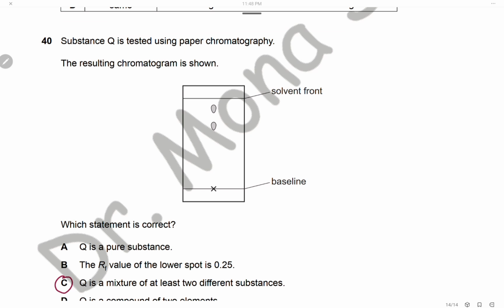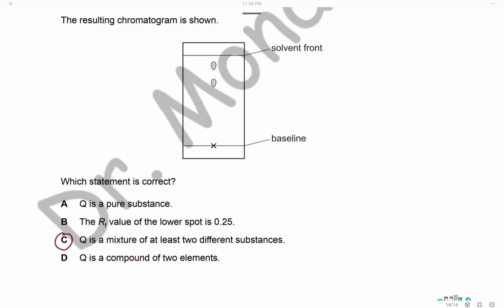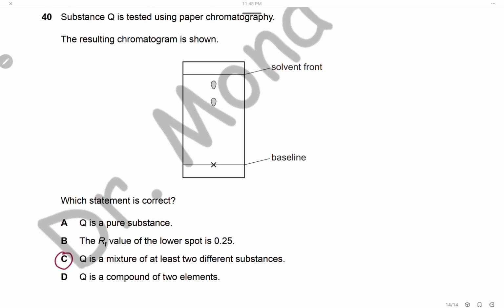Question 40. Substance Q is tested using paper chromatography, and the result of the chromatogram is shown. Which statement is correct? Statement 1: Q is a pure substance. This is of course wrong. We have 2 spots, so it is not a pure substance. Statement 2: the Rf value of the lower spot is 0.25. This is of course wrong. We don't have any measurements to calculate the Rf value.